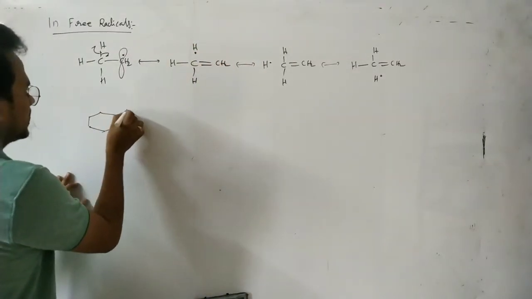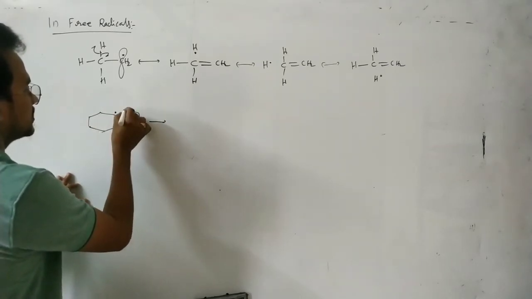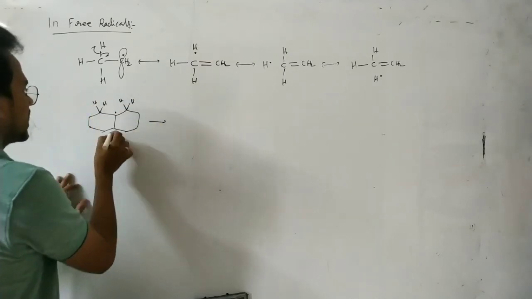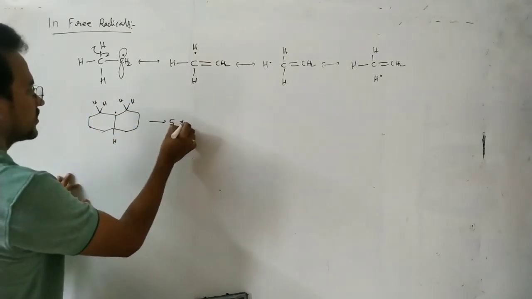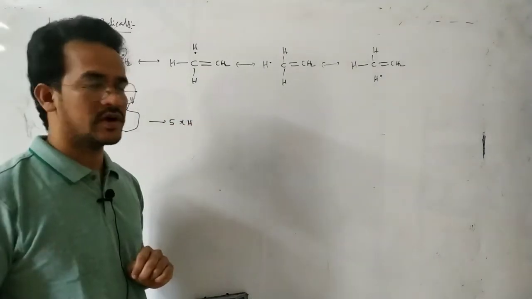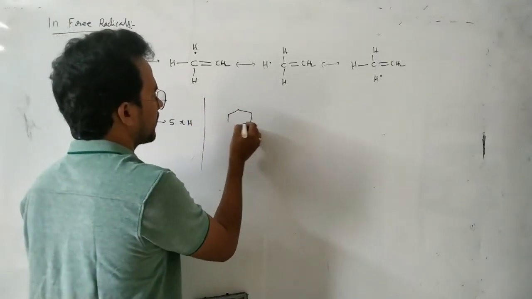Or suppose see this one. How many hyperconjugate structures does this one have? This is a radical. This one has 2 alpha hydrogens, and this is an alpha hydrogen. So 5 alpha hydrogens, so 5 hyperconjugate structures are possible for this radical. And next one more.